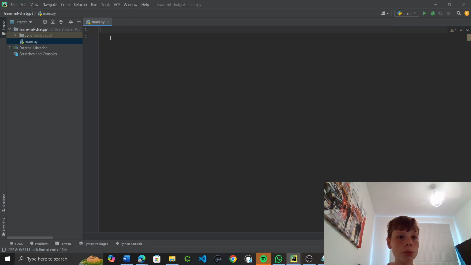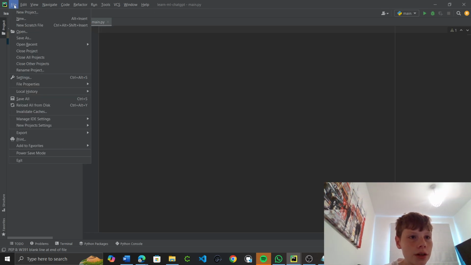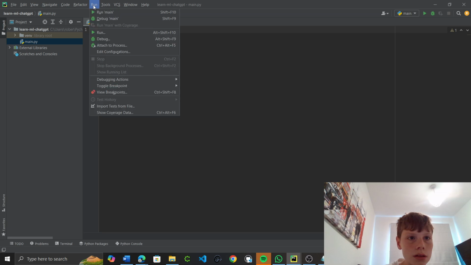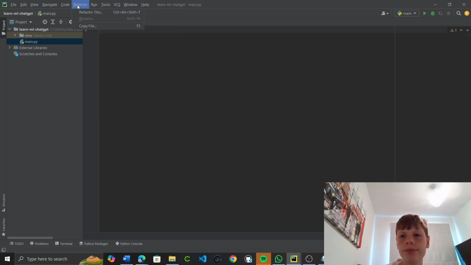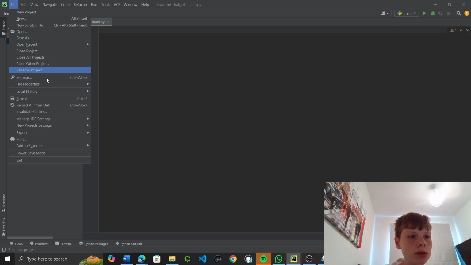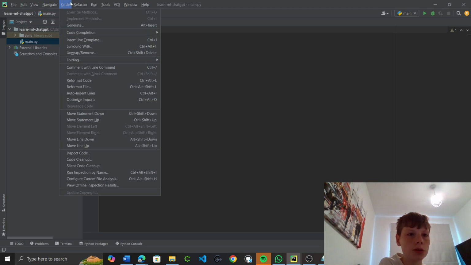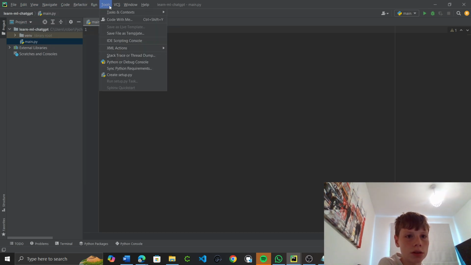Don't know why there's a breakpoint there. I've kind of forgotten how to add packages. File, navigate, code, refactor, run, tools.